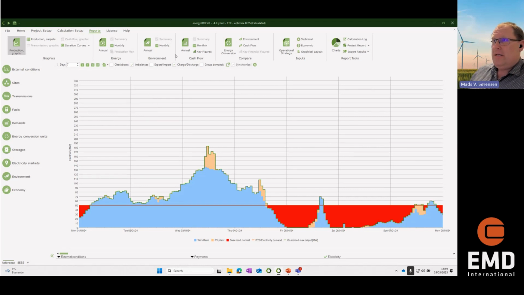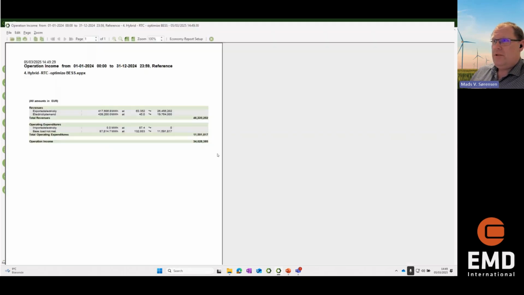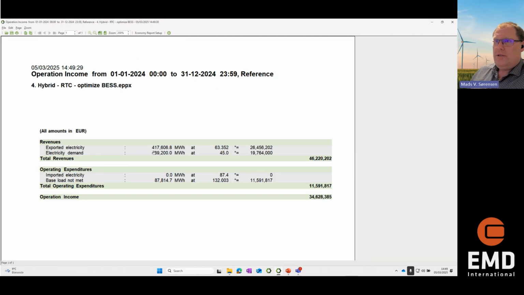And again, if we go into this cash flow report, we can see we export some electricity. We have a PPA paying for this electricity demand. And then we don't import electricity, but we pay quite a bit of penalty for not providing the electricity for that PPA. And that gives us the operational income. You say, what can we do? Yeah, we can add a battery to this system.